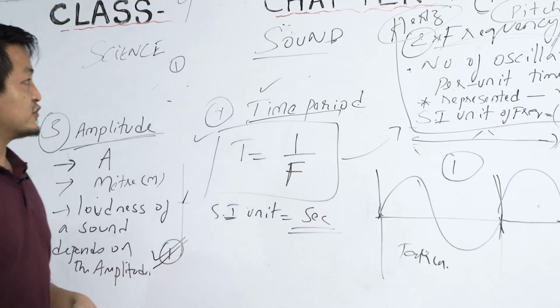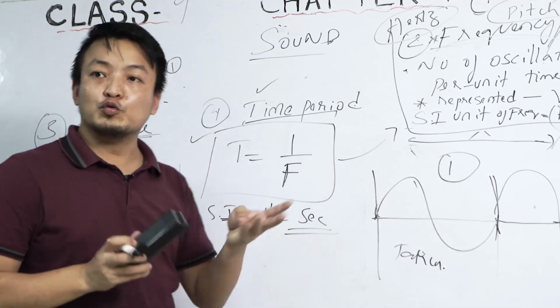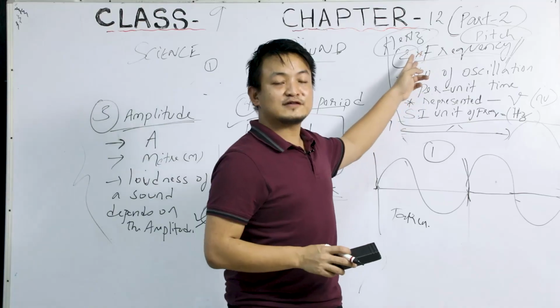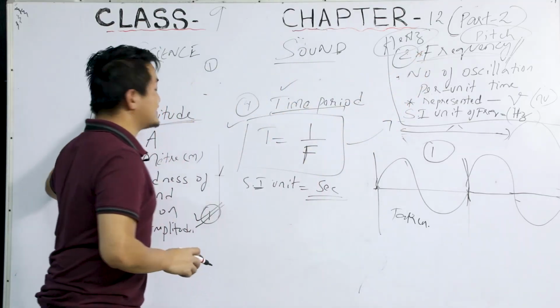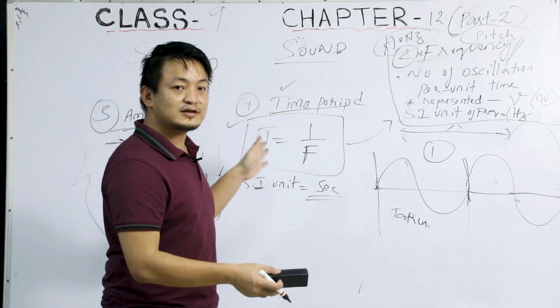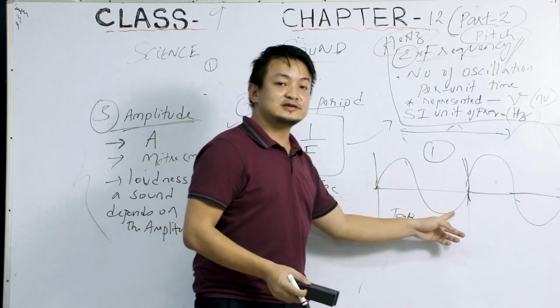Clear? So students, I'm sure you're familiar now with the wavelength. And then the second, we have discussed the frequency. Third, we have discussed the amplitude. Fourth, that is the time period, the time to complete the oscillation.